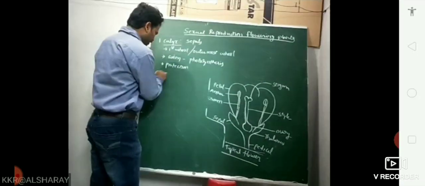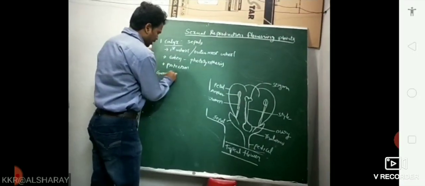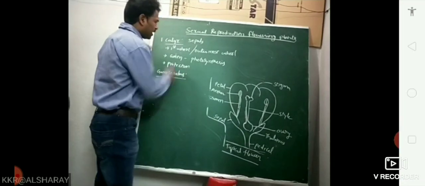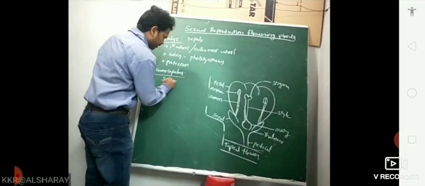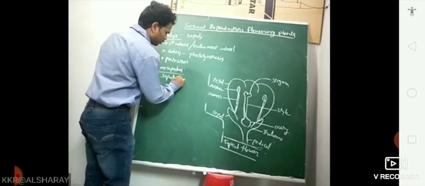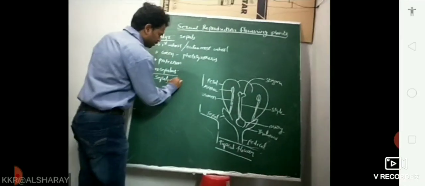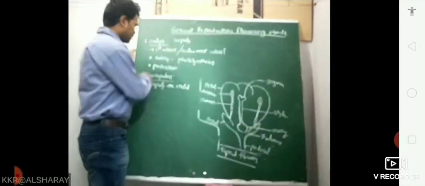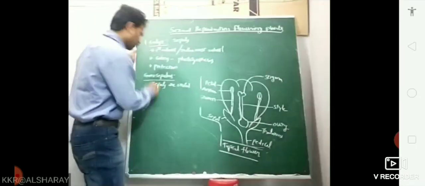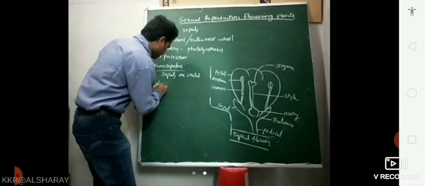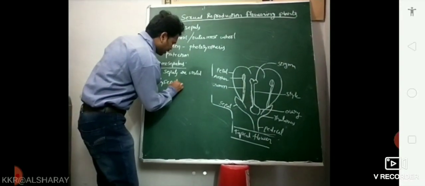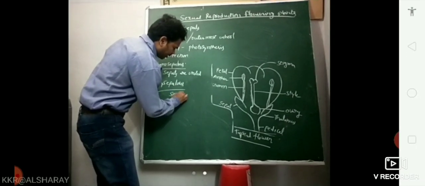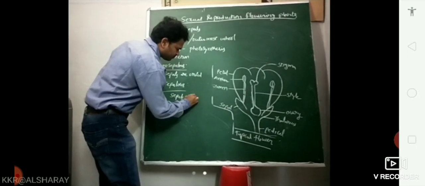Here two words are there. Gamosepalous: if sepals are united or fused, it is said to be gamosepalous condition. Polysepalous: sepals are not united, sepals are free.